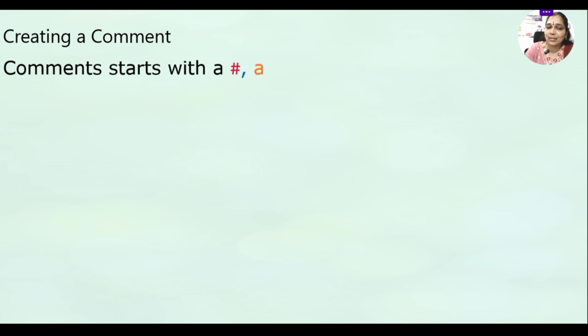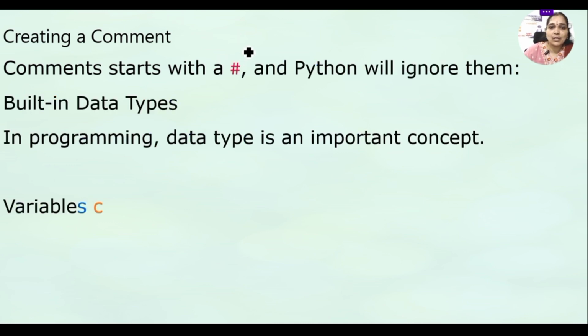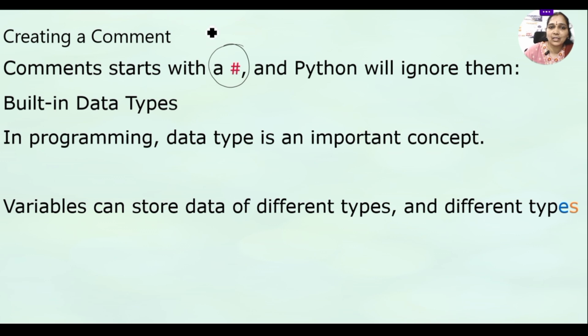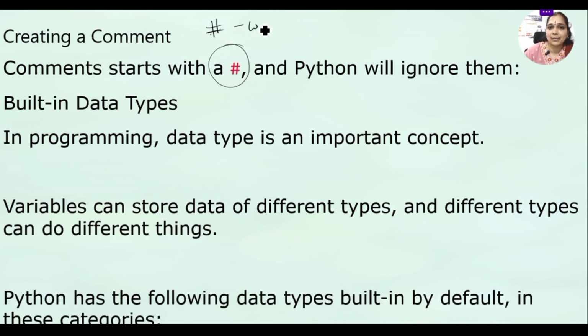Now, let us create one comment. So in Python, to create a comment, we use hash. Using the hash symbol, this symbol, here we write comments. Comments, or we can call them documentation also. Regarding the program, if the user wants to write anything, this can be done by using this symbol. So this symbol is specially used for comments in Python programming.